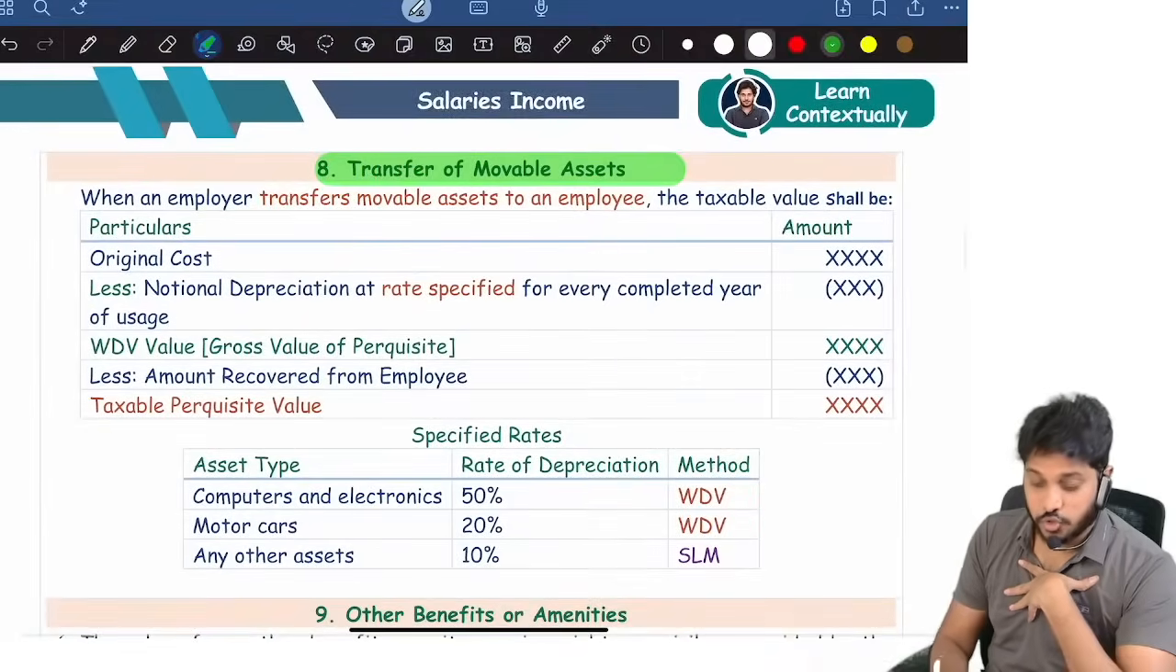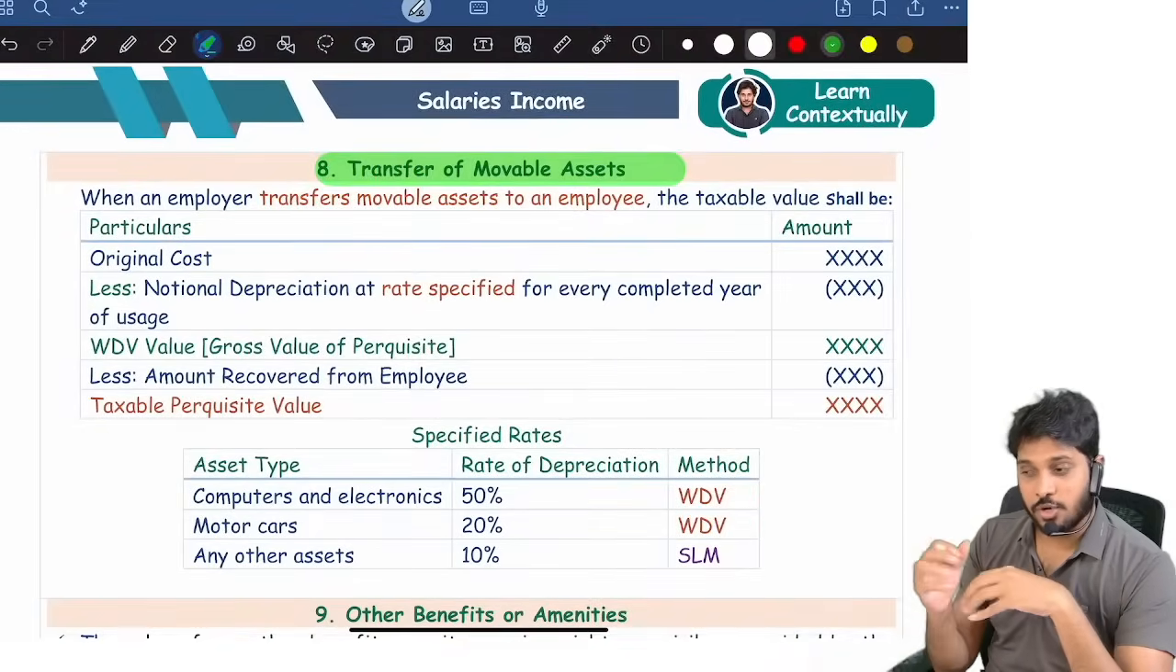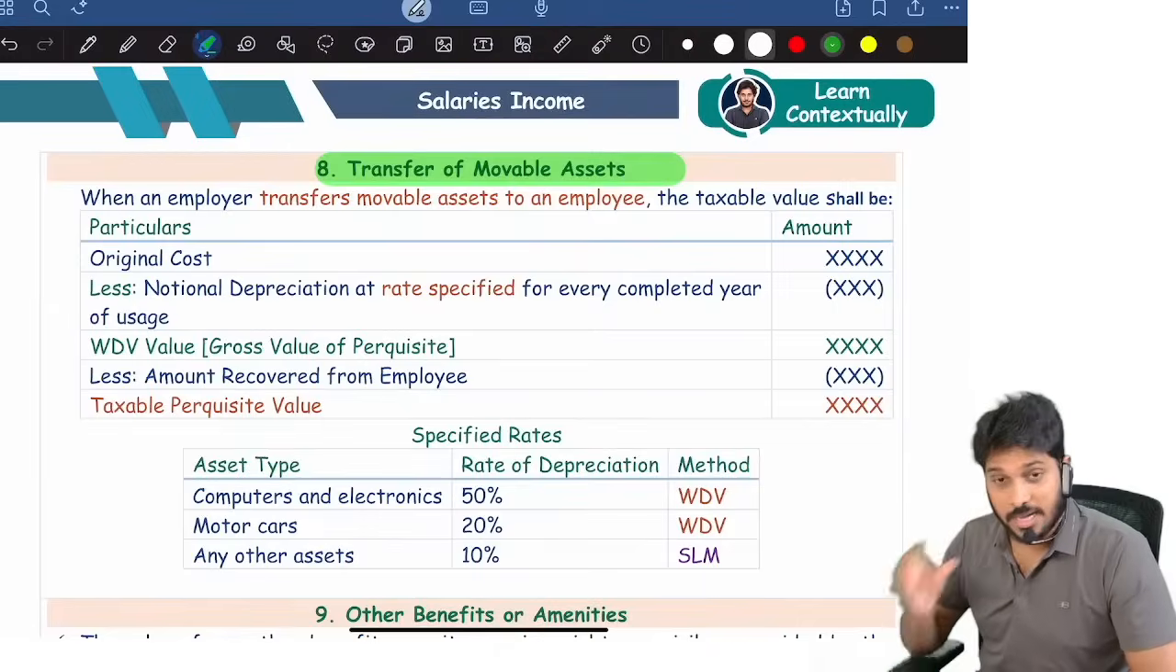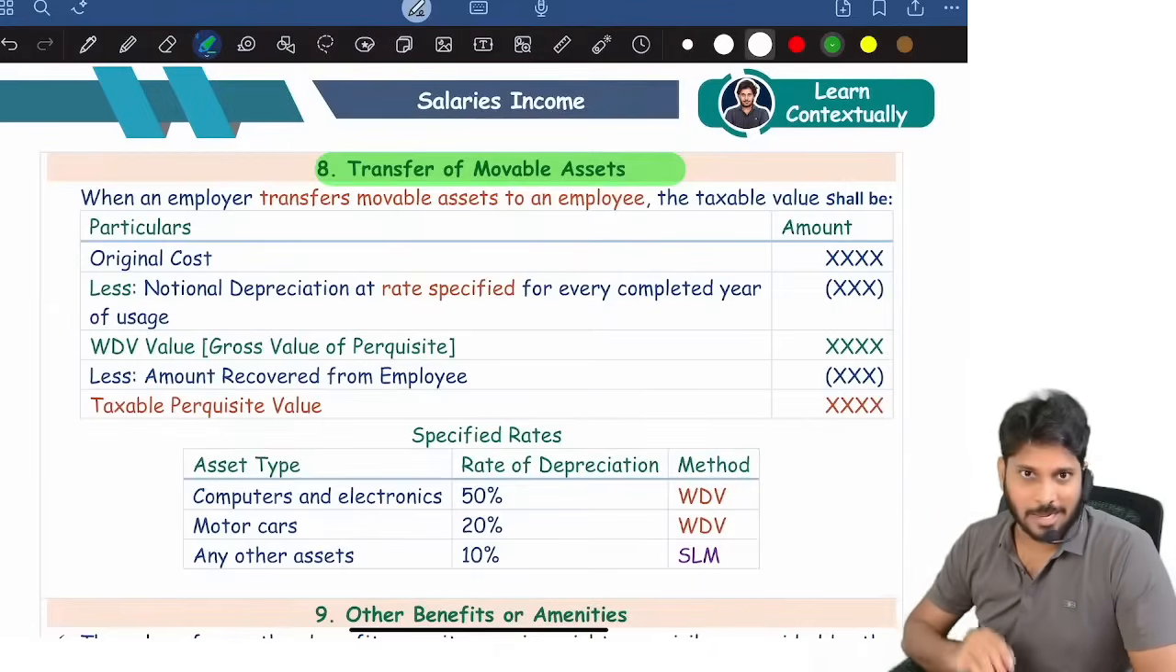Sir, we sold an asset to the employee, sir. You know, we gave a car to the employee. Sometimes in the exam they'll give a question like this. The company provided a car to an employee 2 years back.